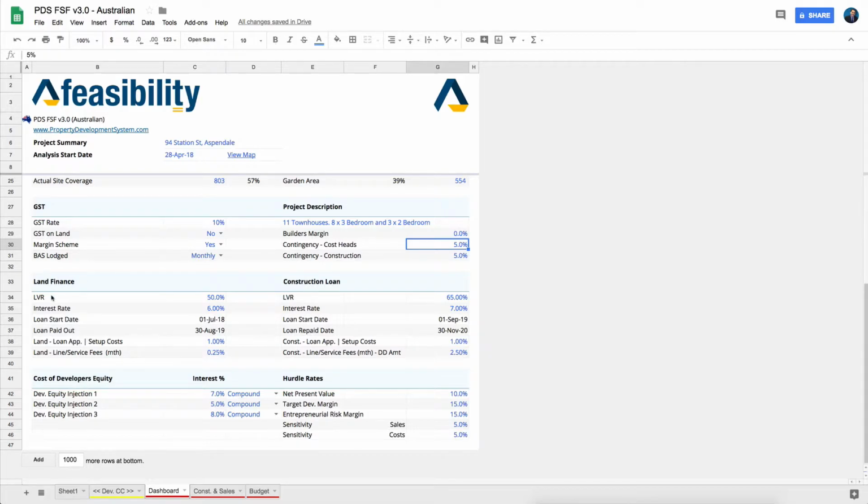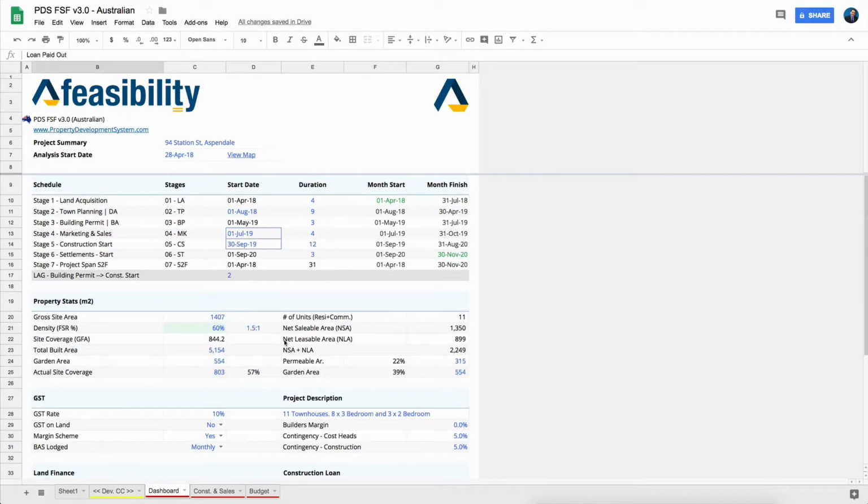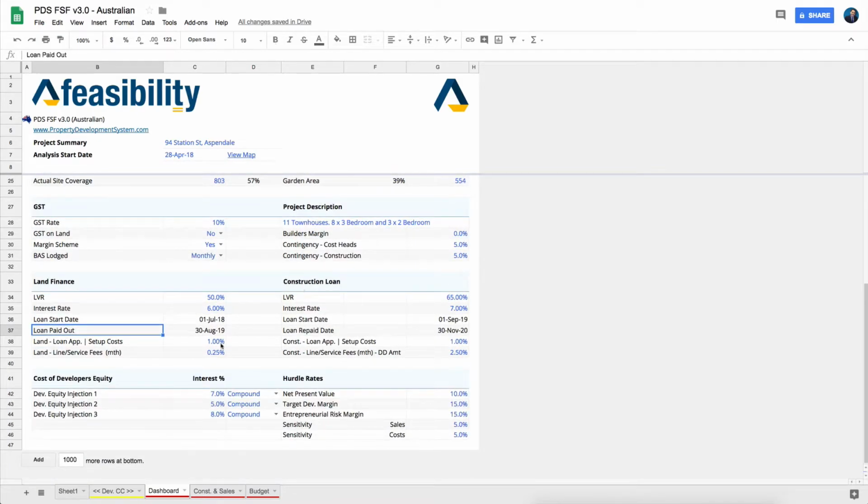So in your land finance, you make your assumptions here, what your LVR for purchasing the land is going to be, or what your interest rate is going to be when you purchase the land. The loan start date and loan paid out date are automatically calculated based on the assumptions that you made in your project schedule up here. So you don't have to worry about when your loan is paid out.